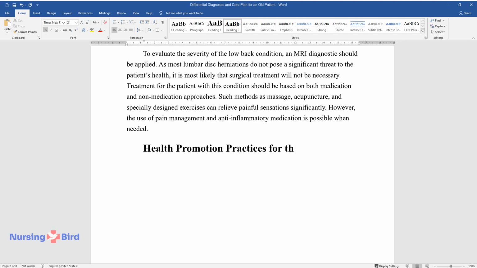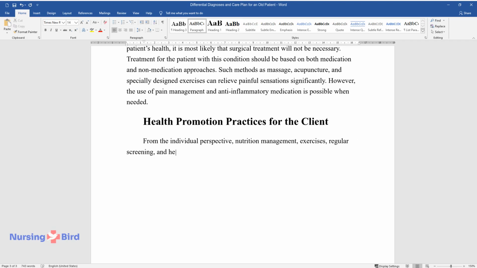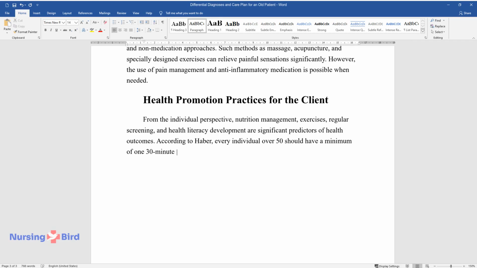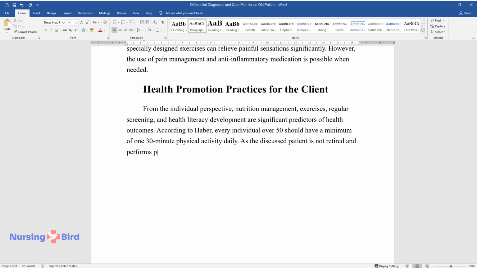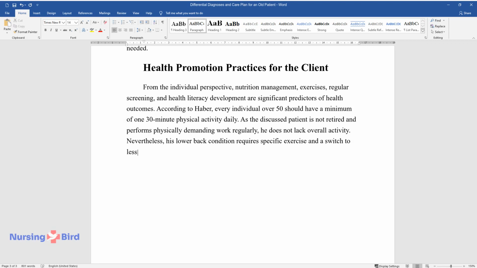Health promotion practices for the client. From the individual perspective, nutrition management, exercises, regular screening, and health literacy development are significant predictors of health outcomes. According to Haber, every individual over 50 should have a minimum of one 30-minute physical activity daily. As the discussed patient is not retired and performs physically demanding work regularly, he does not lack overall activity. Nevertheless, his lower back condition requires specific exercise and a switch to less damaging activities.